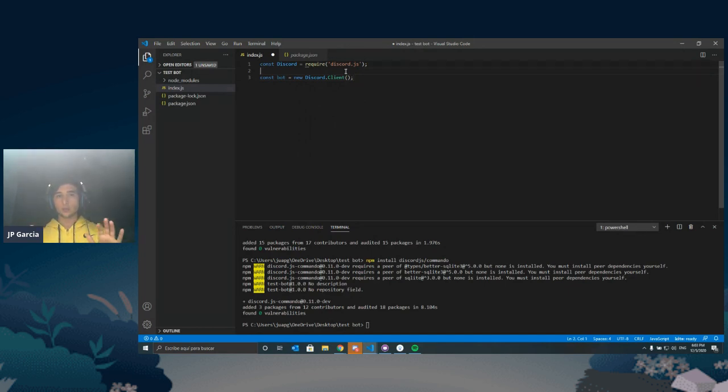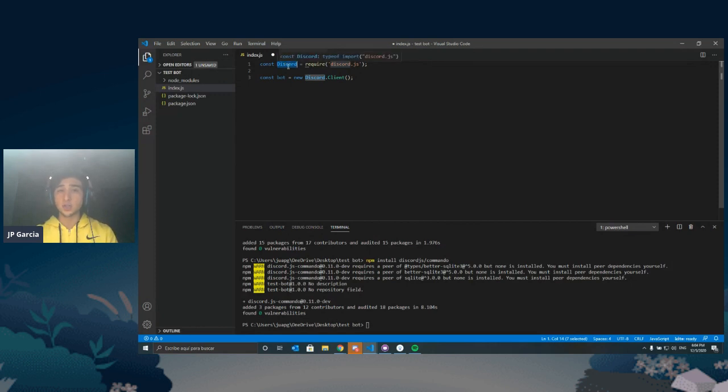All right, what is going on here? First line, we're saying const for constant. What is a constant? It's a variable that will not change after it gets set. So if I try to change the value of this Discord variable, it's not going to let me. JavaScript is going to say that's a syntax error. If we were writing English we'd say spelling error, but we're writing JavaScript, so we say syntax error. It means there's something wrong with the core rules of JavaScript, and that's why we use constant. We don't want the value of Discord to change.